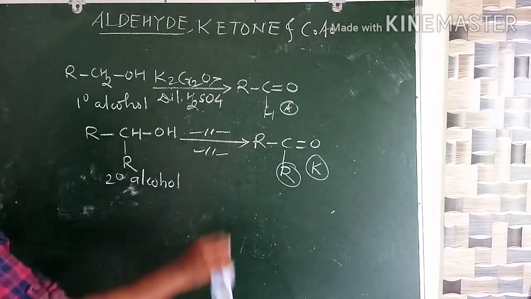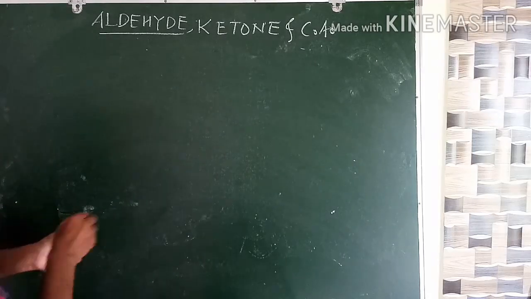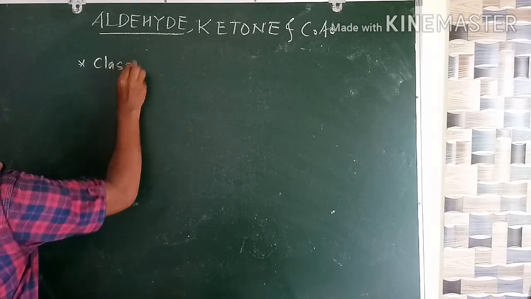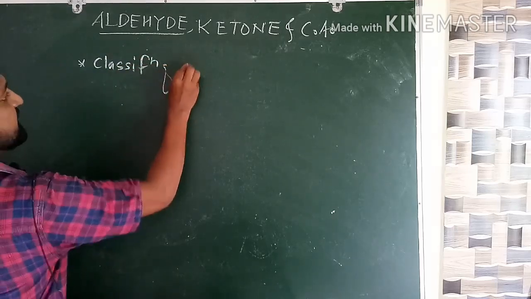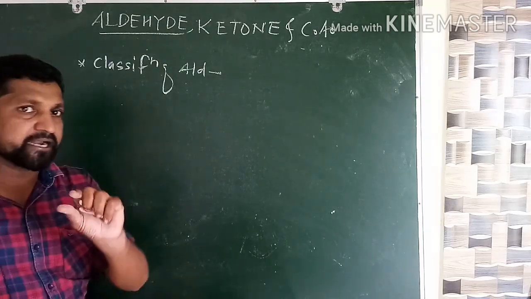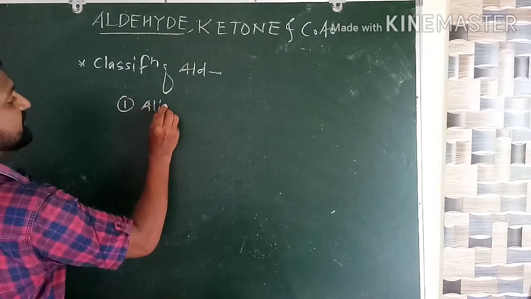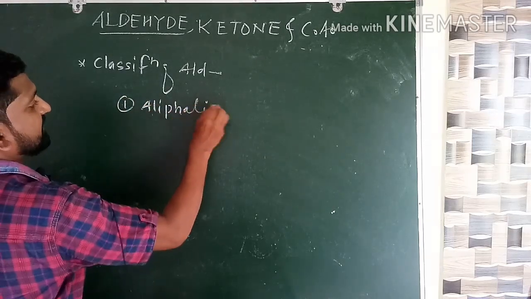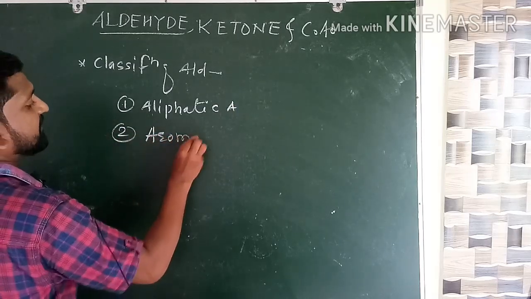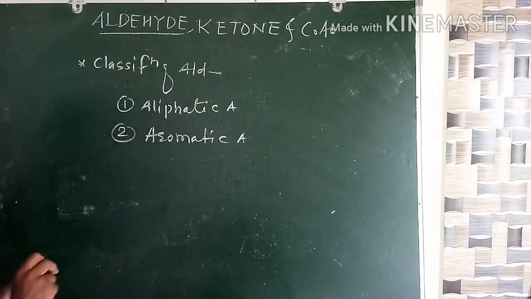Now let's go for the classification of the aldehyde. Listen carefully to what I am saying. There are two types of aldehyde. The first one is the aliphatic aldehyde, and the second one is the aromatic aldehyde. First we will see aliphatic aldehyde.